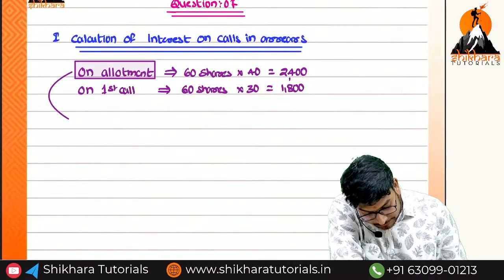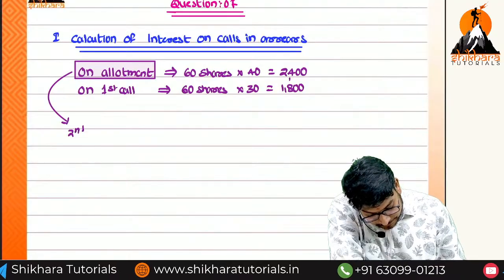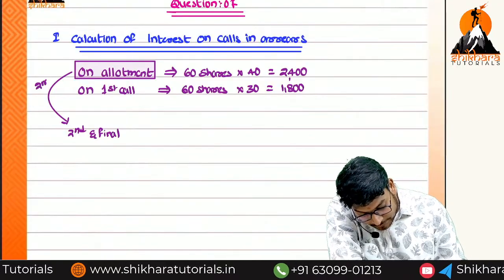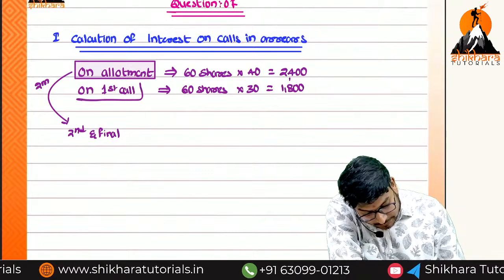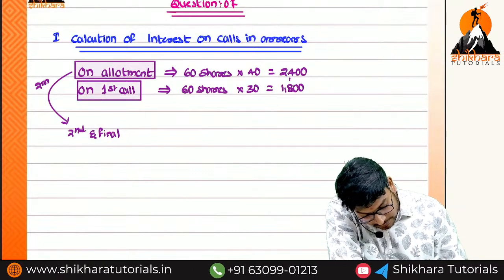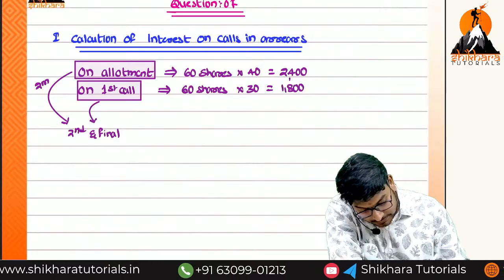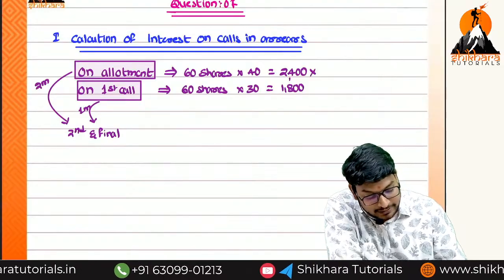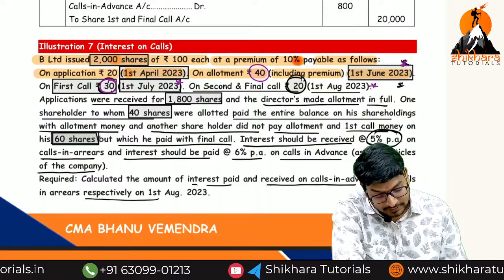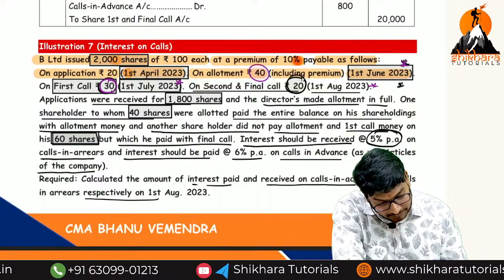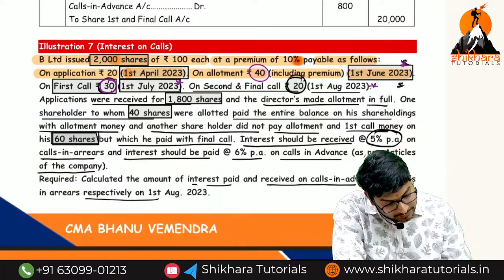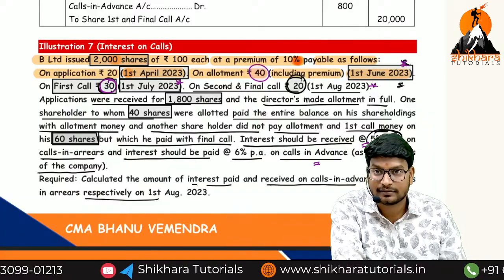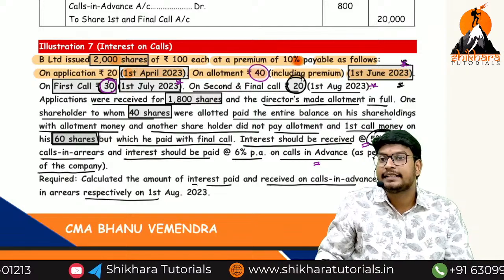So here to the second and final call, how many months? 2 months. Here to the second and final call, how many months? 1 month. So how can we charge the interest? I think you know. What is the rate of interest for the calls in arrears? The rate of interest for the calls in arrears is equal to 5%. Interest should be received at 5%, and 6% on calls in advance. Okay guys? Interest on calls in arrears is an income.